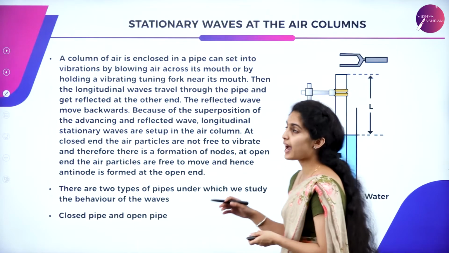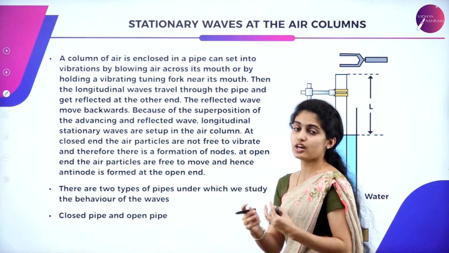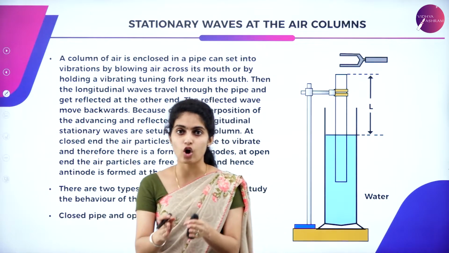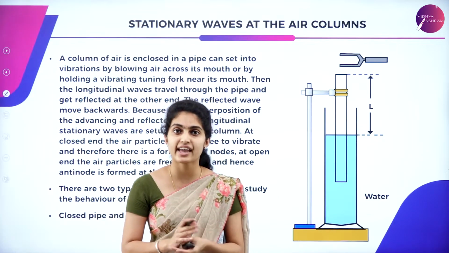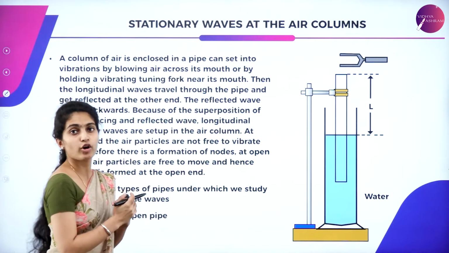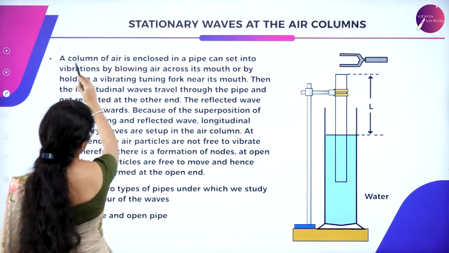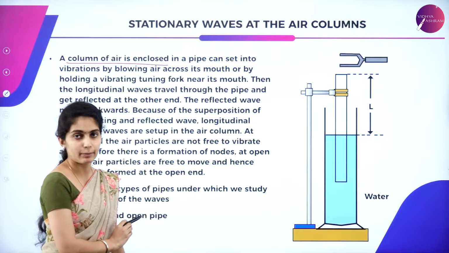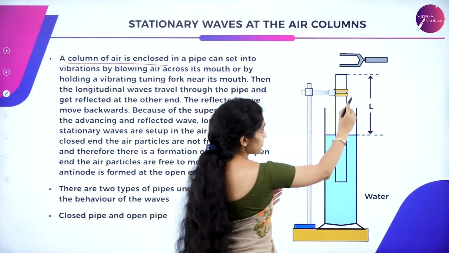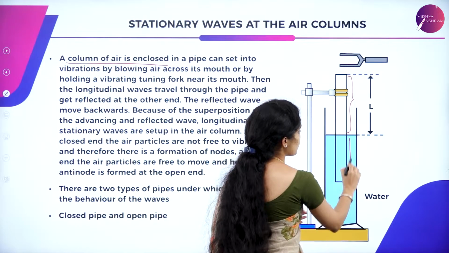After this we have the stationary wave in the air column. Here we are studying how waves behave in air columns. For example, you can consider the air column as a flute instrument. Here we are talking about stationary waves. A column of air is enclosed in a pipe. You can see a pipe over here, and after that there is the presence of water.